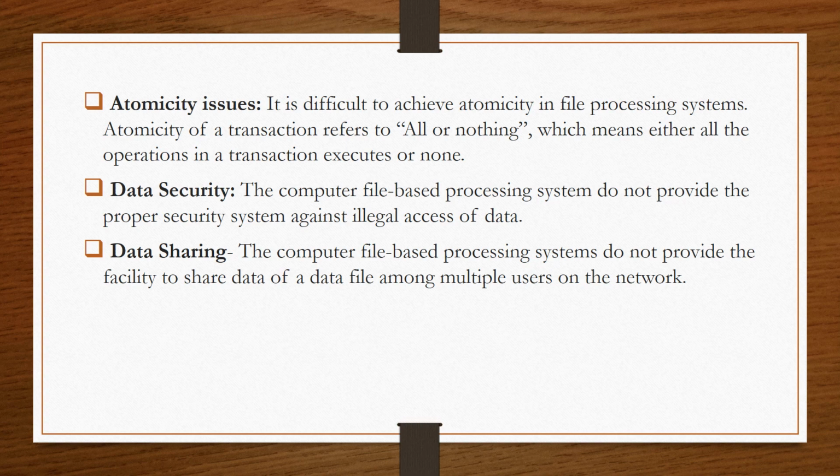Then next we have data sharing. See what happens in the file based system: the data is scattered in multiple files, and all the files have different formats. All the application programs have different formats, and these files are stored in different folders, maybe of different departments. So due to this data isolation, it is very difficult to share the data among all these departments, or among all these different application programs.